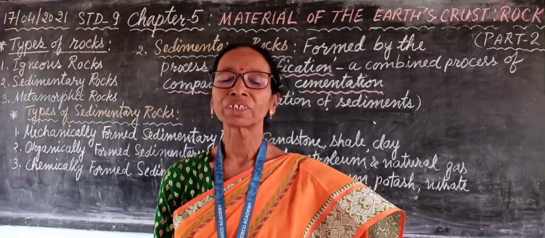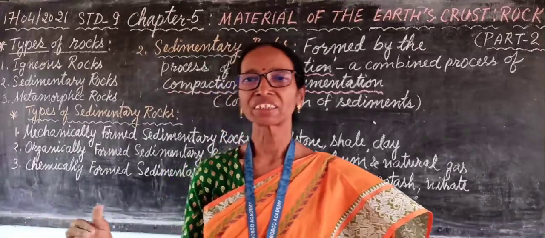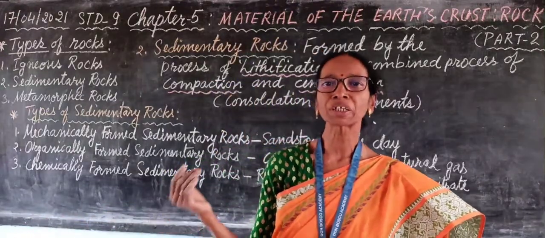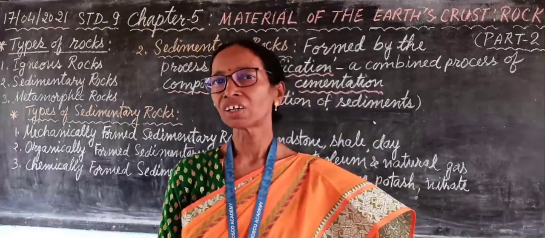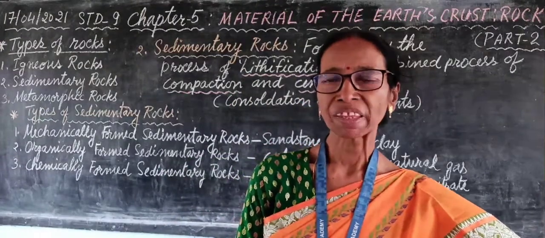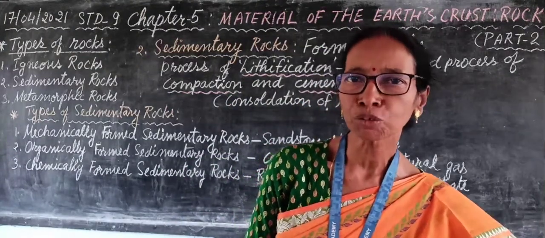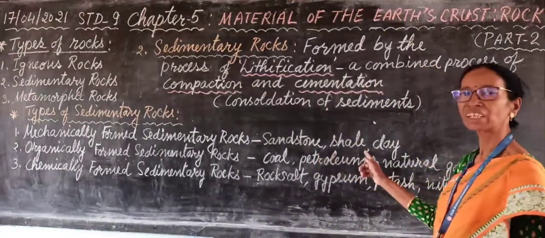So, they are being deposited layer by layer, and by the process of compaction and cementation, they are changed into sedimentary rocks. Some examples of mechanically formed sedimentary rocks are sandstone, shale and clay.